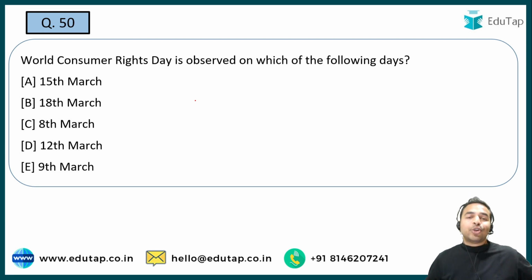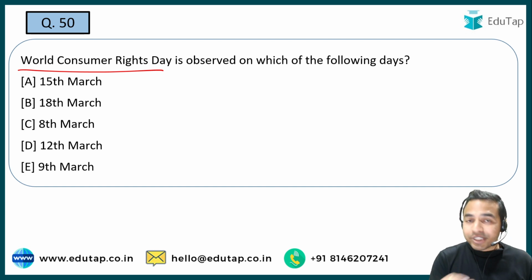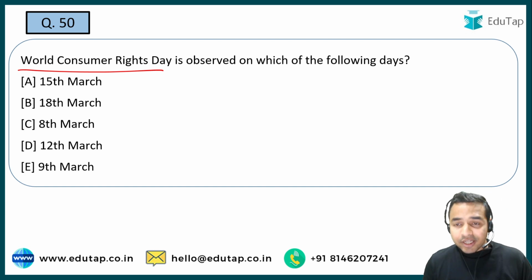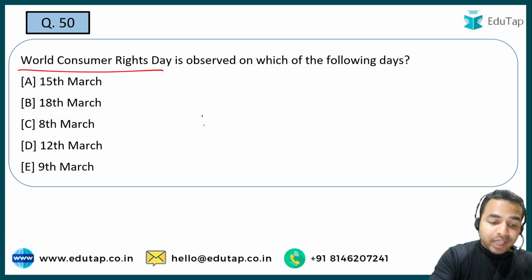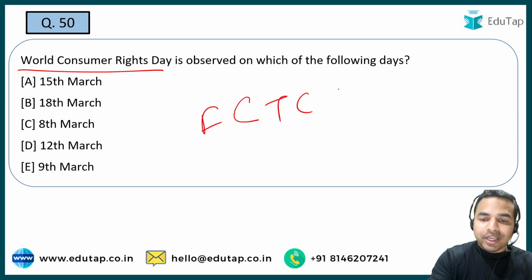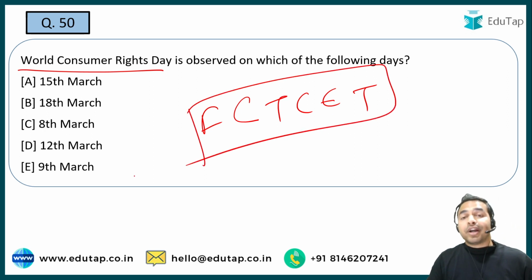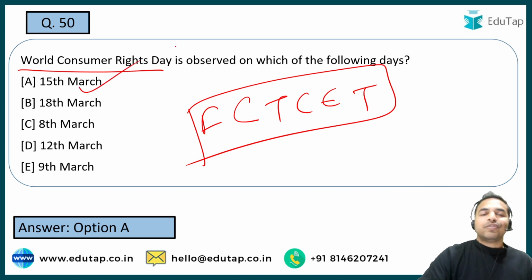Now the last question of today's session, guys. The question is on World Consumer Rights Day, and you have to tell on which date it is observed. This is a very easy one. I want all of you to answer this question correctly in the comment section. In the meantime, I can tell you what exactly the theme of this particular day was. The theme was Empowering Consumers Through Clean Energy Transition. When I talk about the date on which it is celebrated, it is 15th of March.